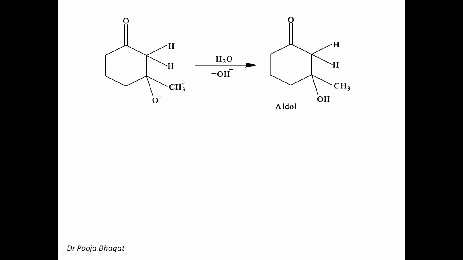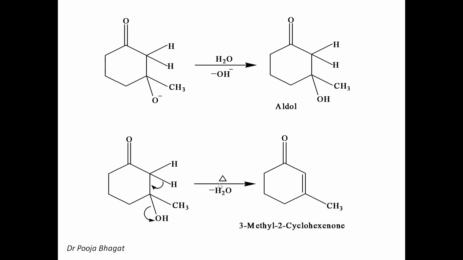And then this O negative will abstract a proton from the water molecule and get converted into OH. So the aldol is formed. And the last step, when you heat it, dehydration takes place. This is the carbonyl carbon, this is the alpha carbon, this is the beta carbon. So hydrogen from the alpha carbon, OH from the beta, so the double bond comes here.